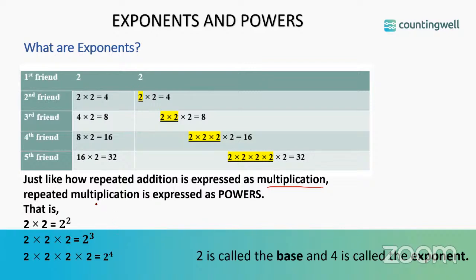Similarly, repeated multiplication is expressed as powers. So we have 2 into 2 is 2 to the power 2. Then 2 into 2 into 2 is 2 to the power 3. 2 into 2 into 2 into 2 is 2 to the power 4. If we consider 2 to the power 4, here 2 is nothing but the base and 4 is nothing but the exponent.